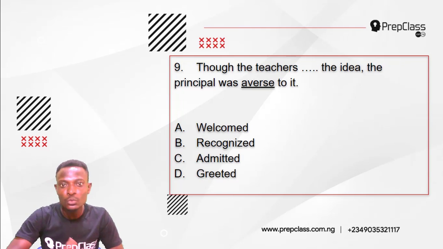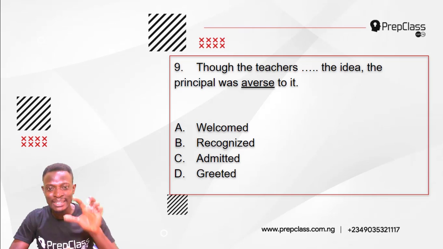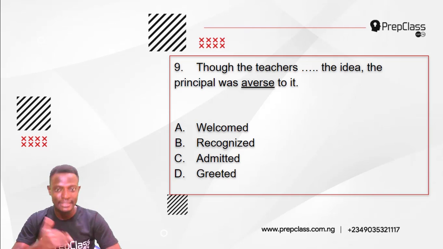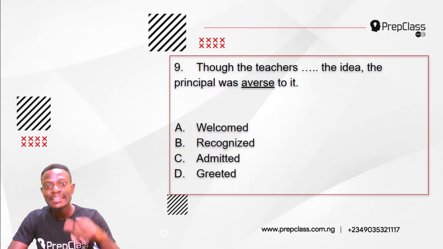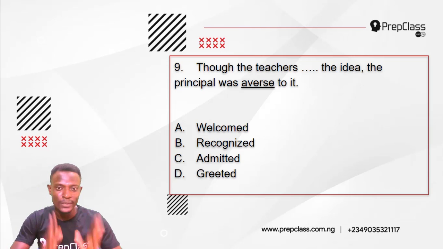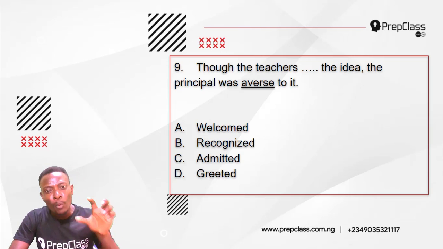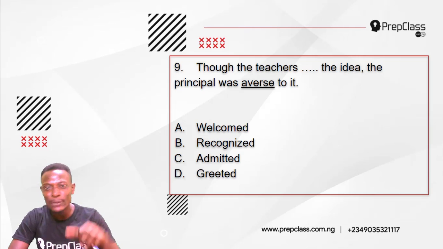Alright, moving on, question 9. Remember, we are to select the option that is the most nearly opposite in meaning to the underlined word and will at the same time correctly fill the gap in the sentence. Question 9 reads, though the teachers dashed the idea, the principal was averse to it. The underlined word here is averse. So we are to select the option that is the most nearly opposite meaning to averse and will at the same time correctly fill the gap in the sentence.